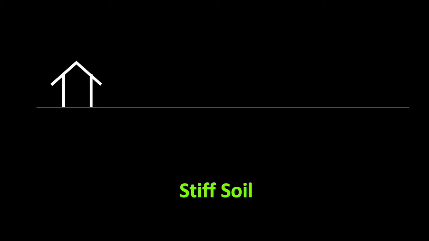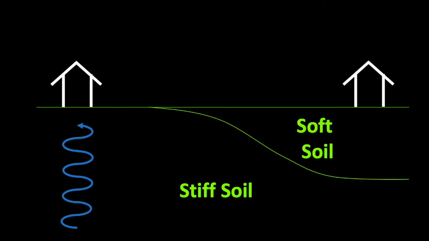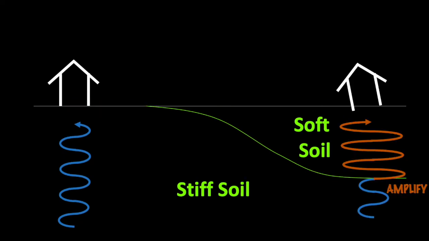Let's compare two houses. The first house is built on top of stiff soil. As an S wave generated from an earthquake travels up to the house, the properties of this wave will not change that much. The second house is built on top of a soft soil layer. When the same S wave reaches the soft soil, the wave will likely increase in amplitude. This can lead to more damage.